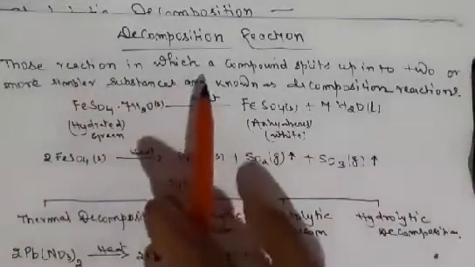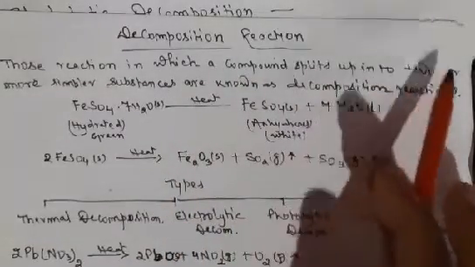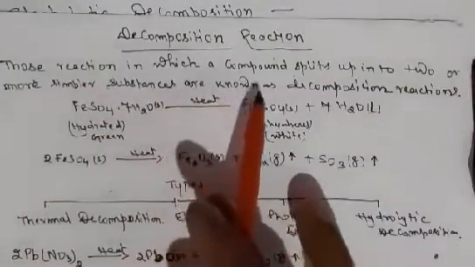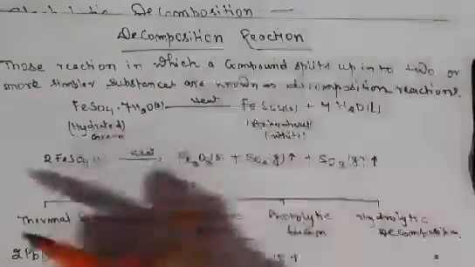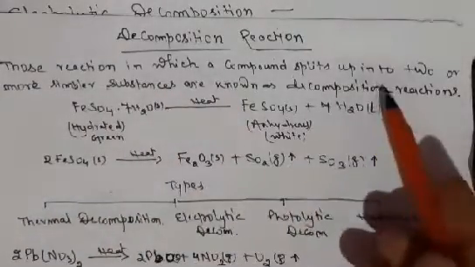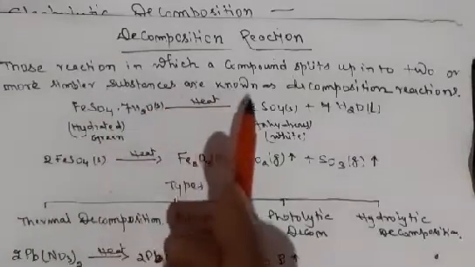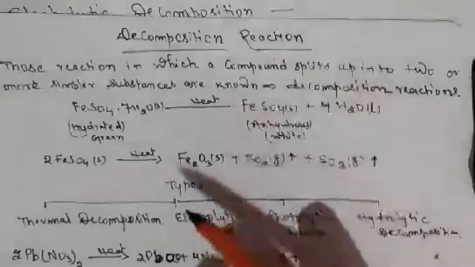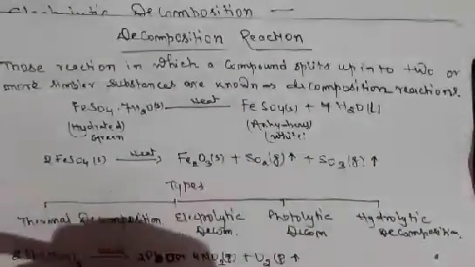Those reactions in which a compound splits up into two or more simpler substances are known as decomposition reactions. Once again, those reactions in which a compound splits up into two or more simpler substances are known as decomposition reactions. Now you can illustrate it with a very simple, common example.